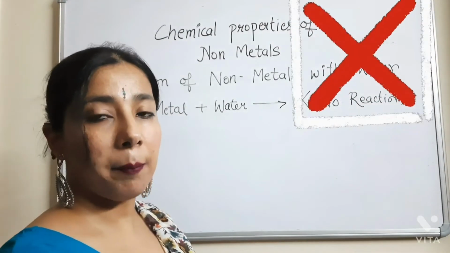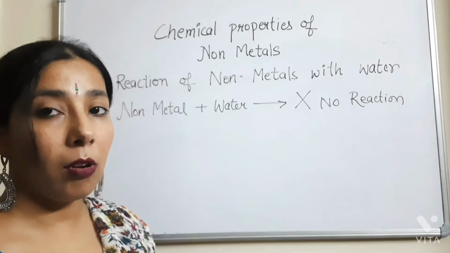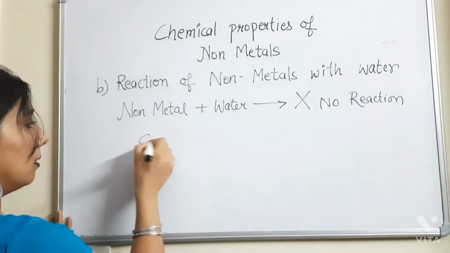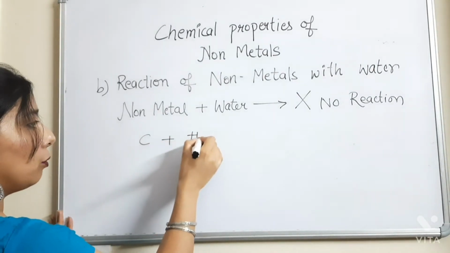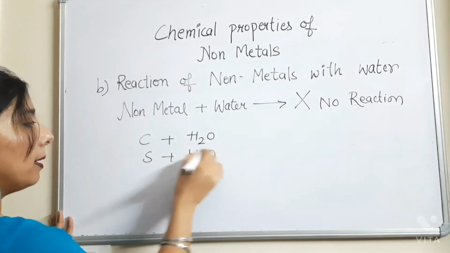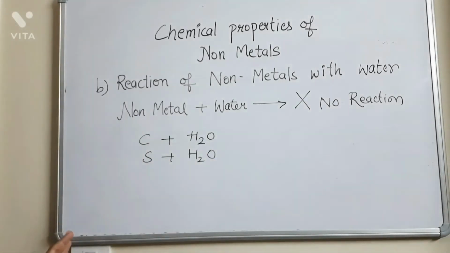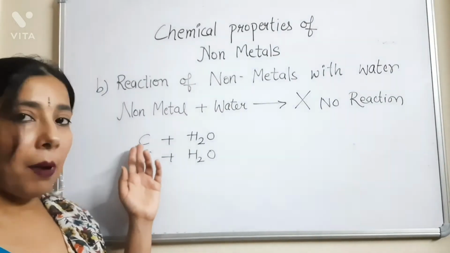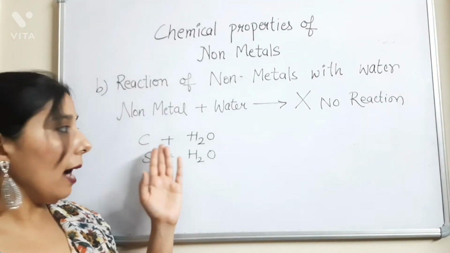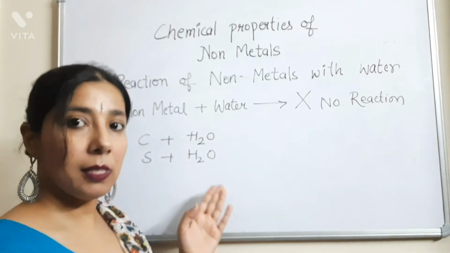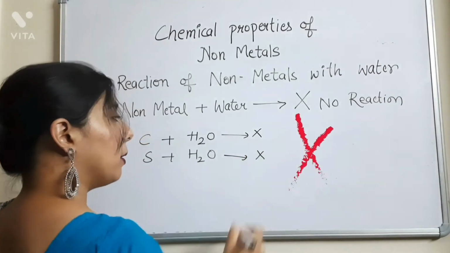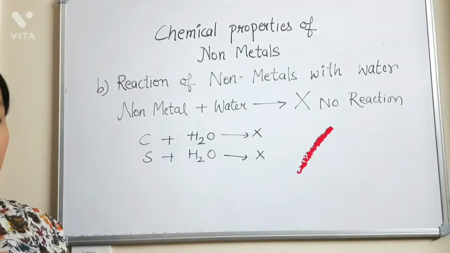If I take an example, like a powder of charcoal or a powder of sulfur, and add water to that powder, both carbon and sulfur being non-metals, you will see that no reaction takes place in either case, because the non-metals never react with water.